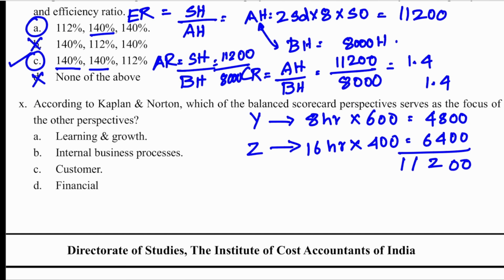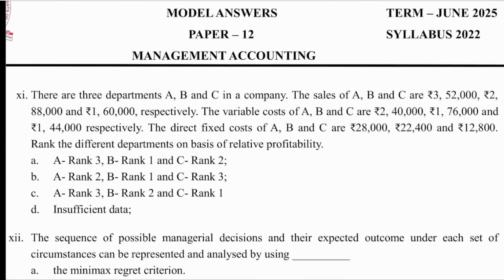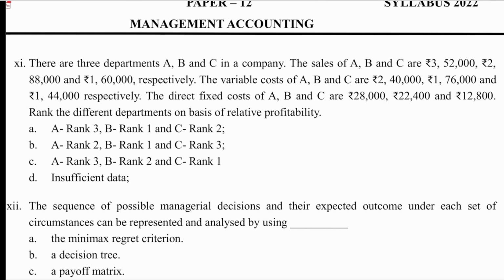Next question. According to Kaplan and Norton, which balance scorecard perspective serves as a focus of other perspective? D. This is you already solved. There are three departments, A, B, and C in a company. The sales of A, B, C are 352, 288, and 160. The variable cost of ABC are 2.4, 1.76, 1.44. Direct fixed cost are 28, 22, 12.8. Rank the different department on basis of relative profitability.